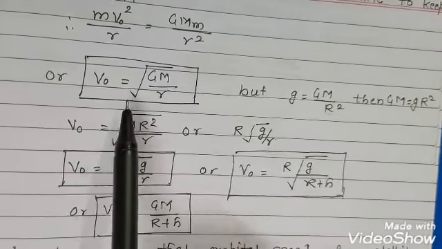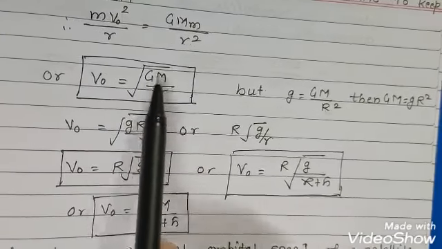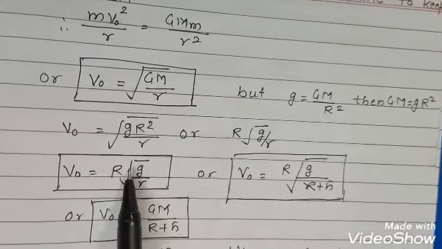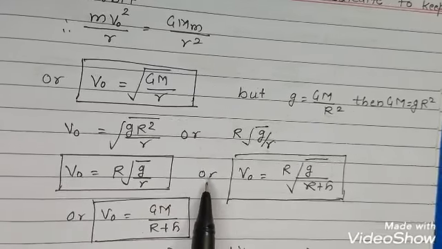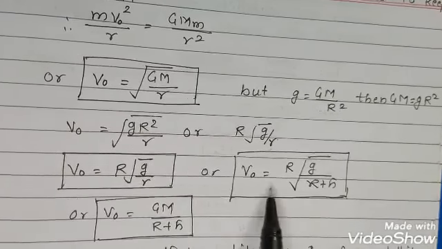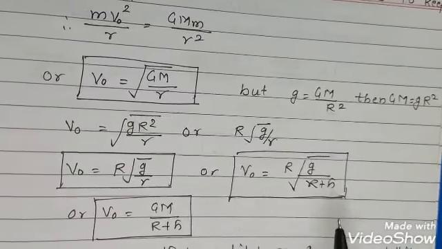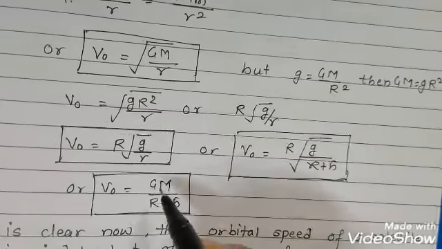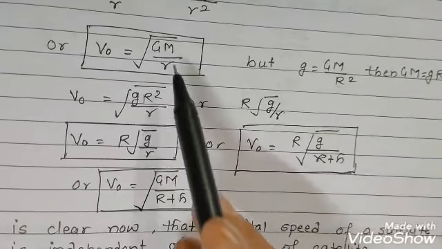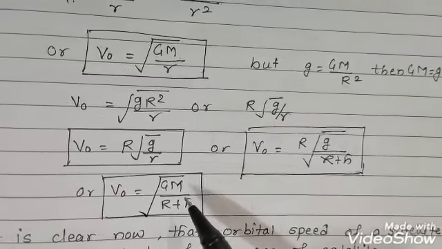So we can use either this formula, v_o equal to root of G M upon r, or v_o is equal to R root of g upon r, or we can represent this r as R plus h. So v_o is equal to R root of g upon R plus h, or v_o equal to root of G M upon R plus h. All these four formulas, any we can use as the requirement.